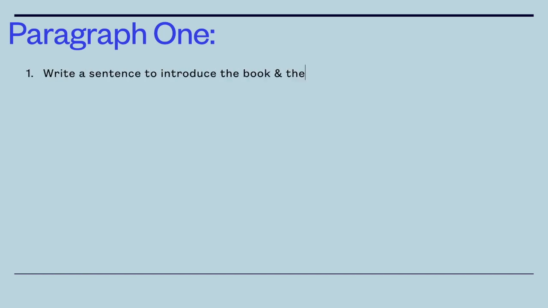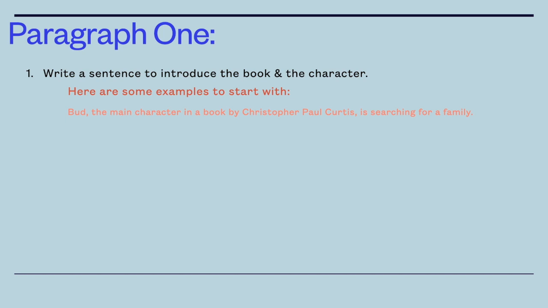The first thing you're going to do is write a sentence to introduce the book and the character. Here are some good examples to start with. You could say something like this: Bud, the main character in a book by Christopher Paul Curtis, is searching for a family. Now that's a pretty good introduction because I said the character's name, and I said the author, and I summarized it in just a few short words, searching for a family. But I think I could do better.